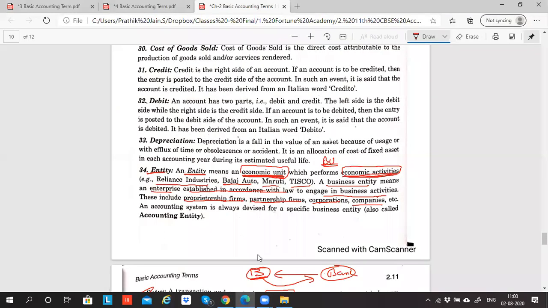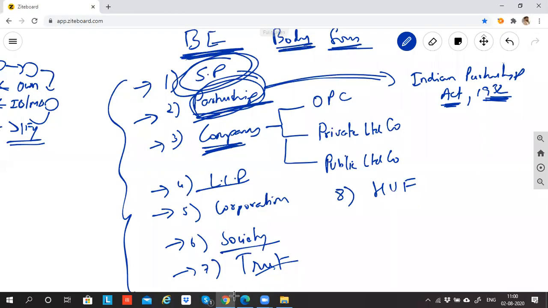Am I clear now? An accounting system is always devised for specific business entities. That is what is called the accounting entity. Now, for certain businesses, accounting rules will also slightly vary. 90% will be the same, but 10%, depending on which kind of entity you are following, the rules of accounting might change.